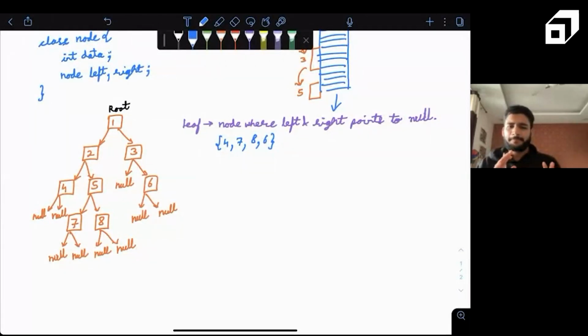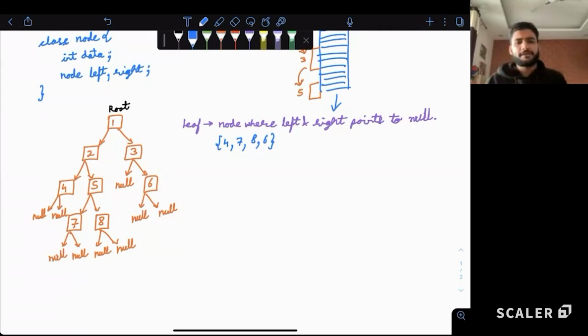Is it clear to all? If you are creating an array, the array needs a continuous part of memory, which has to be big if you want to store a lot of data, and that is not available all the time because memory is limited. You cannot have infinite memory, right? But a linked list or a binary tree makes full use of memory. It uses every place which is free, all the allocated places which are free. All it needs is one continuous part which can store the data.